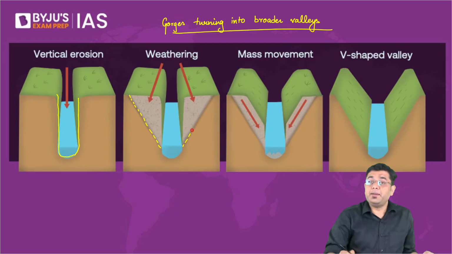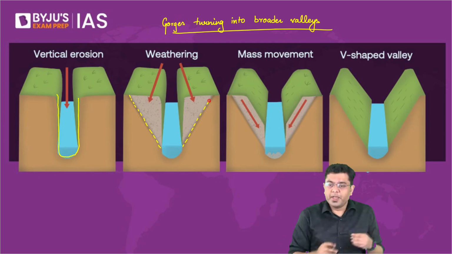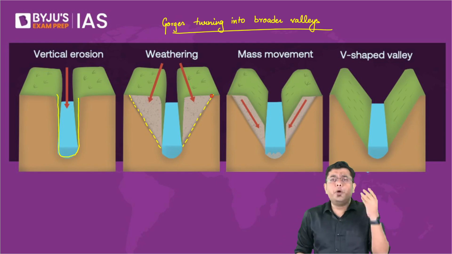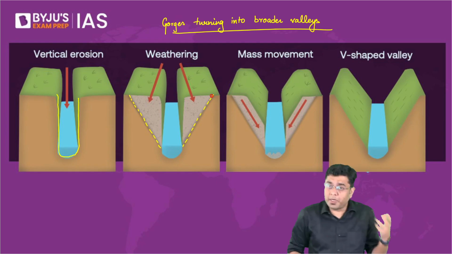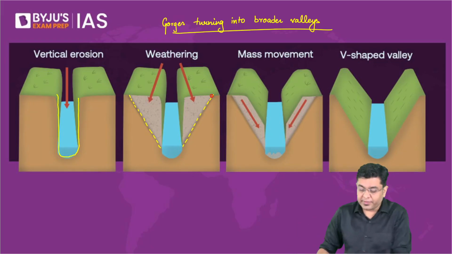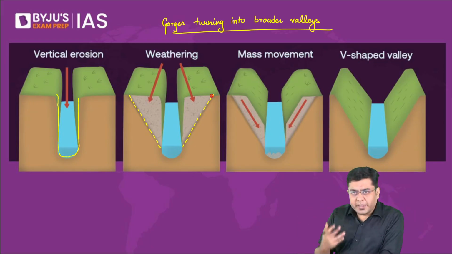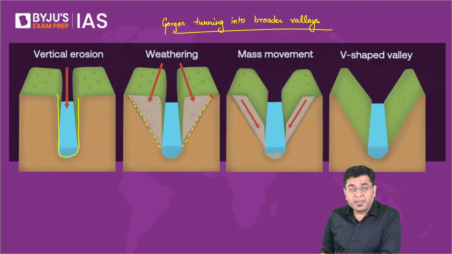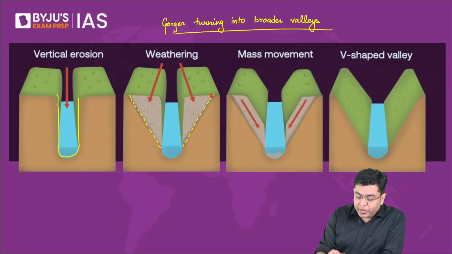So rather than remaining as rocks, they will get broken into smaller fragments, smaller particles, in many cases even soil particles. Now then, aided by the influence of gravity and other external forces such as the availability of water, here you will sometimes observe large scale mass movement across these slopes.